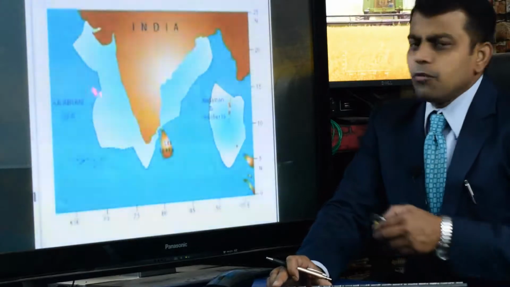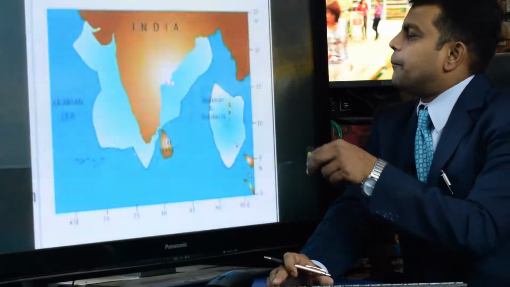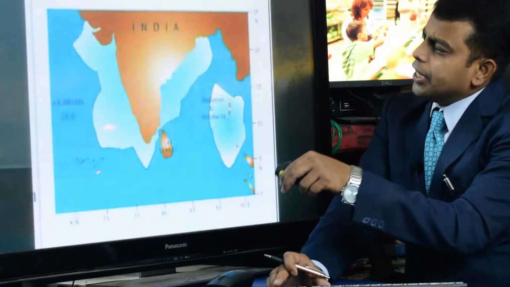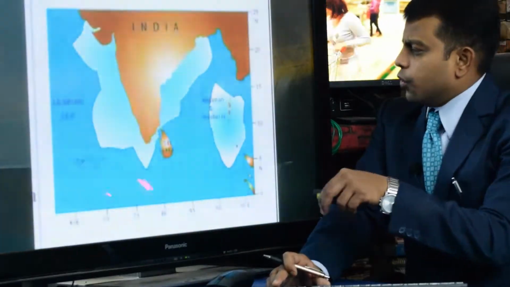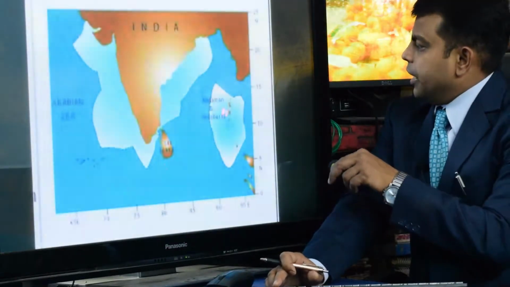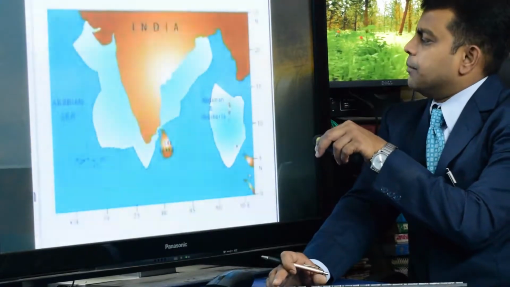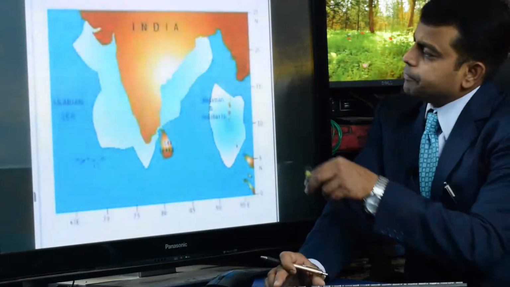We have one symbolic example, India. We can see the coastal area of India, and from the coast up to 200 nautical miles there is the jurisdiction of the Indian government, and likewise along the Andaman and Nicobar Islands, 200 nautical miles areas are owned by the Indian government.